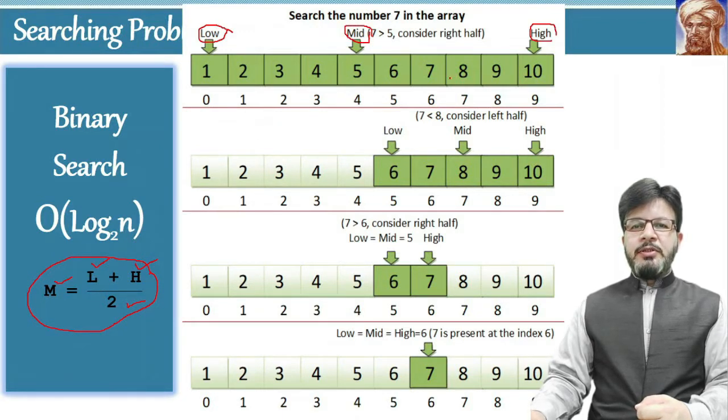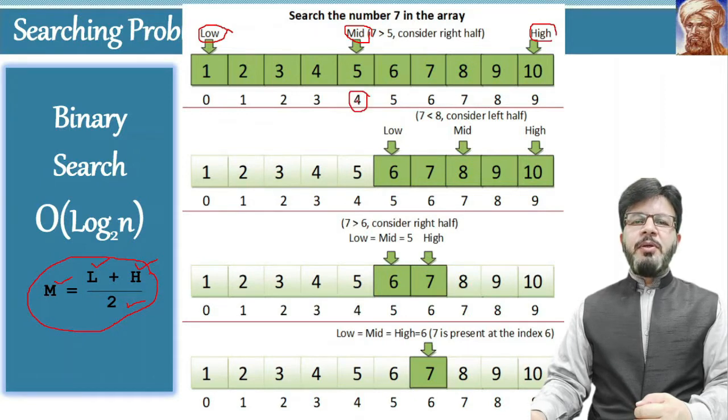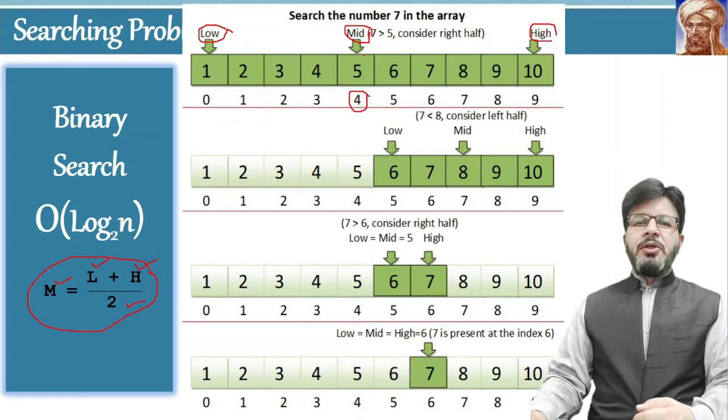So in the first case, the value of low is 0 and the value of high is 9. So the midpoint M will be equal to (0 + 9) / 2, which is equal to 4.5, but we are considering only integral values. So the integral value over here will be 4. The number at location 4 will be 5. Now we will compare this number with the number we are searching for.